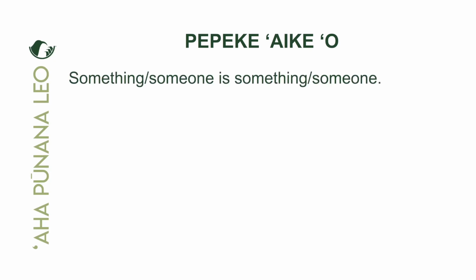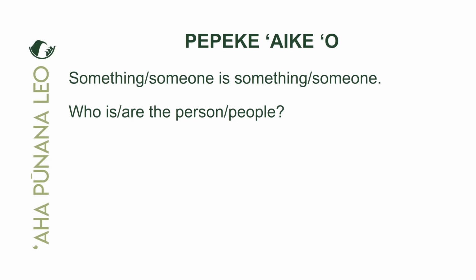Oh yeah, no leila, the Pepeke Aike O is used to express that two things are equal. So in other words, when we want to say that something or someone is something or someone, we use the Pepeke Aike O. So the Pepeke Aike O is often used to ask who is someone, right? Who is the person or who are the people? Okay, we use the Pepeke Aike O to ask to identify someone or something.